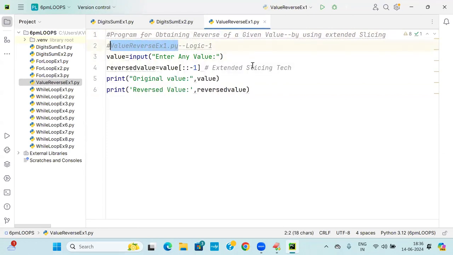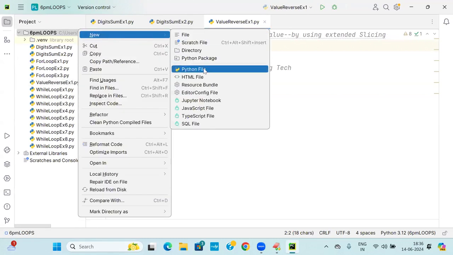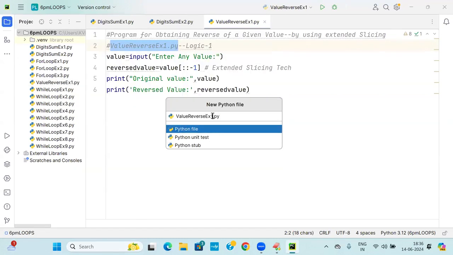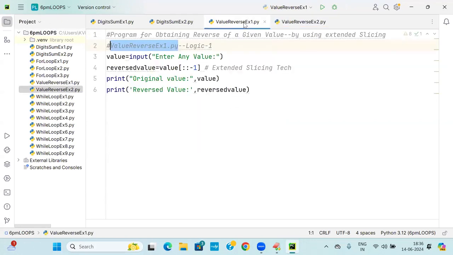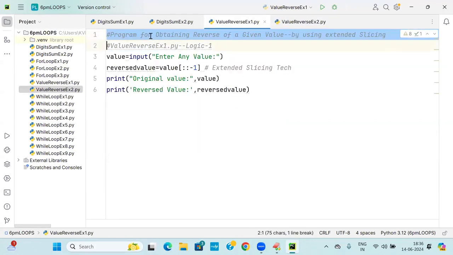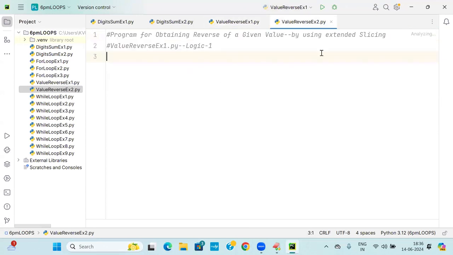Don't feel difficulty, because I'm explaining the logic also for you. Go to the place where I am writing 2.py. Carry the question now. Look at this: it is without using extended slicing.